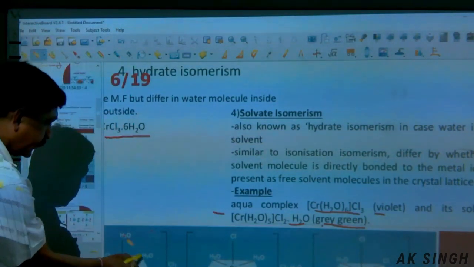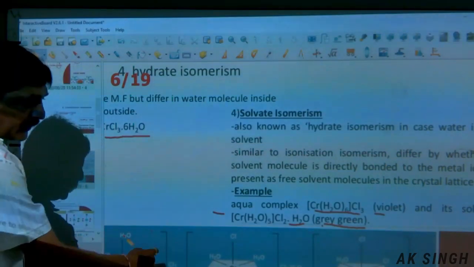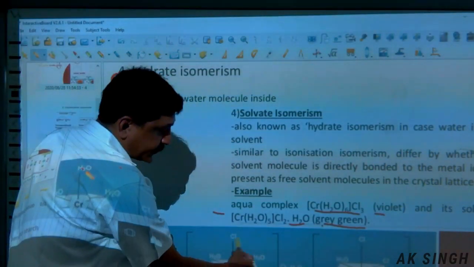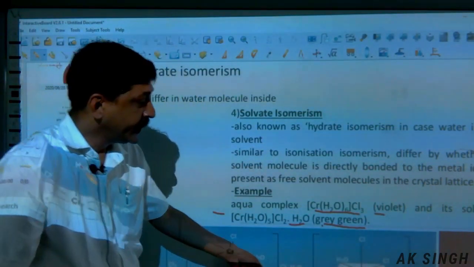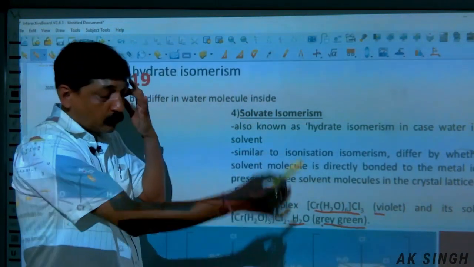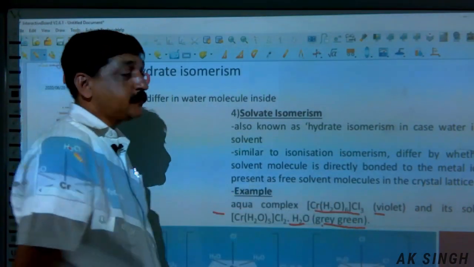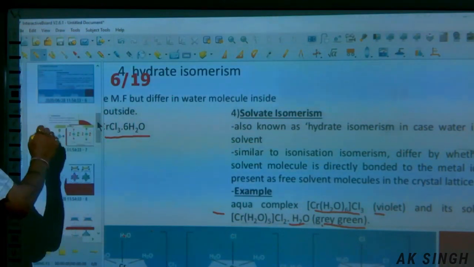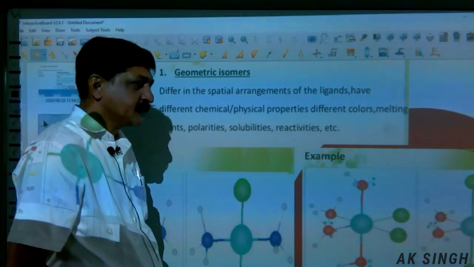All the 6 H2O in this example are within the coordination sphere, and Cl3 are outside the sphere. In this case, there are 5 H2O inside the coordination sphere and 1 H2O molecule is out of the sphere. In this case, 2 H2O are outside in the ionization sphere, and thus these are the different isomers of solvent isomerism.